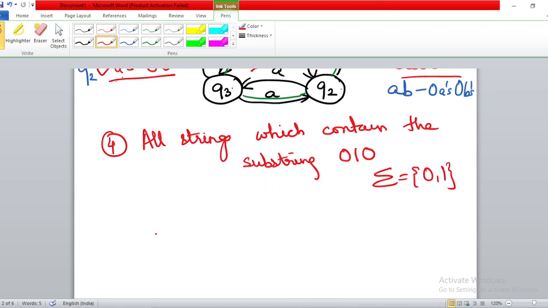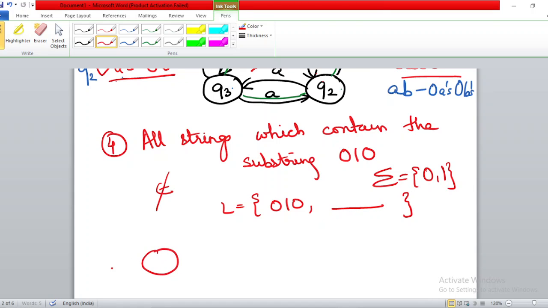So 010 should be coming anywhere in the string. It is compulsory. That means you cannot have the null string over here. So the minimum string in this language is 010, and then you will have all possible strings which have 010 as a substring.